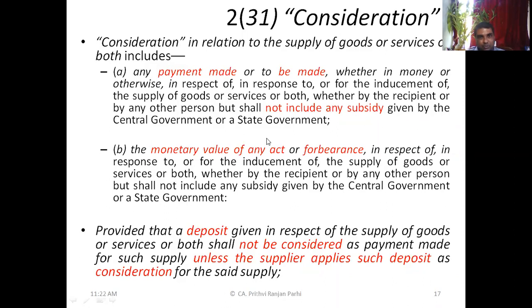So, here also in the second part, subsidies do not form a part of consideration. The second point talks about the money value of any act. That means when service is provided for that particular act, if some money is to be paid, that is the money value of the act. Or forbearance.